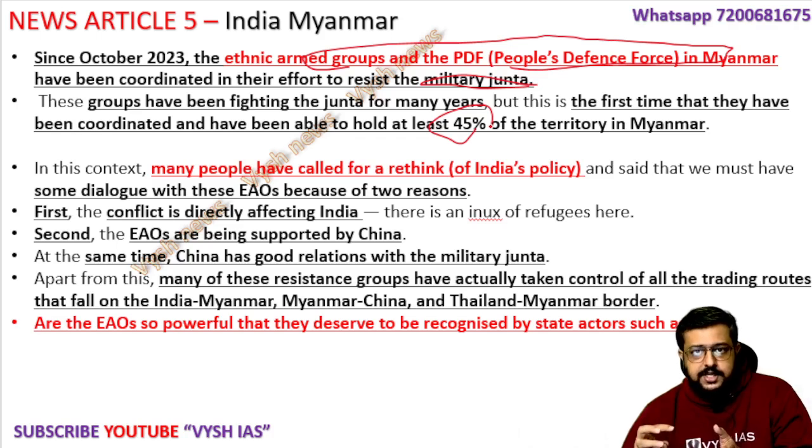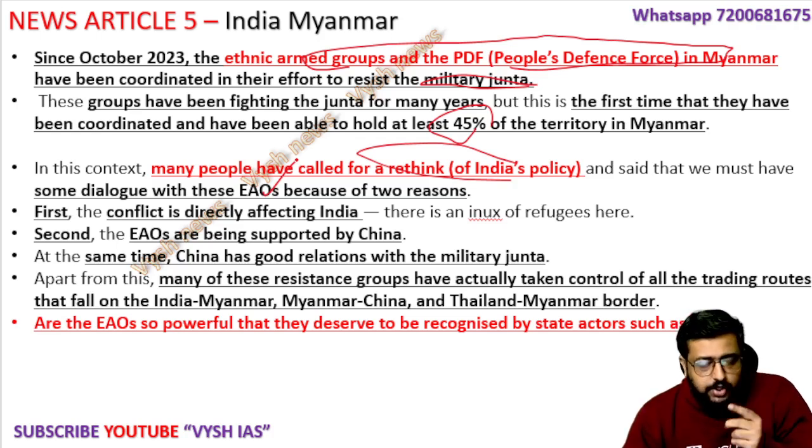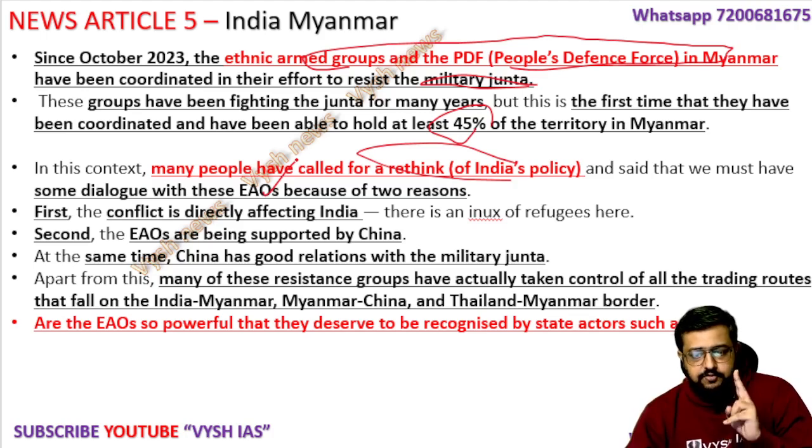Now this third party has come, a third ethnic group. Should India be rethinking our policy? Should we start talking with this EAO, that is the ethnic armed organization? That is the thing which the author is trying to tell. And it is important for two reasons. One reason, whenever there is an issue in Myanmar, a border problem comes and we also have to take in a lot of refugees and all. So it is directly affecting India.